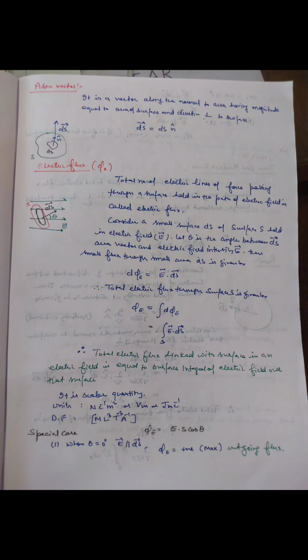A vector normal to the area, having magnitude equal to the area of the surface and direction perpendicular to the surface, is called area vector. The total number of electric lines of force passing through a surface held in the path of an electric field is called electric flux. It is equal to E dot ds. It is a scalar quantity.